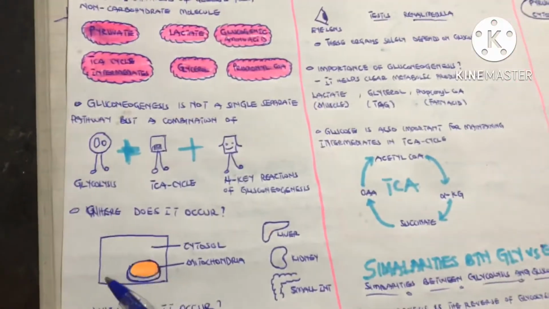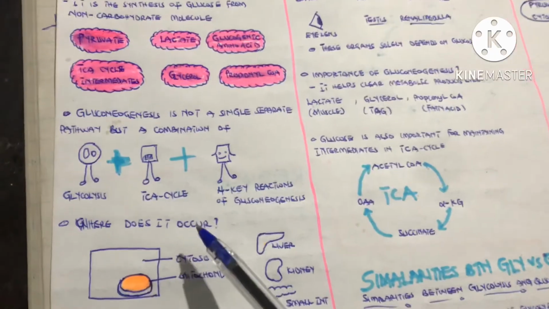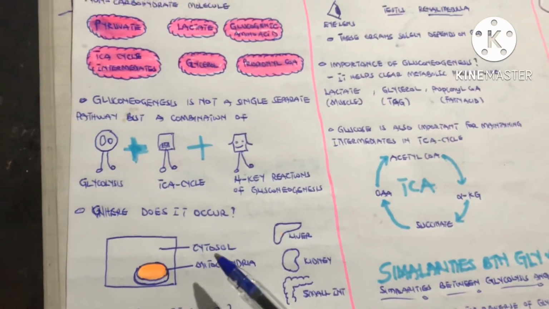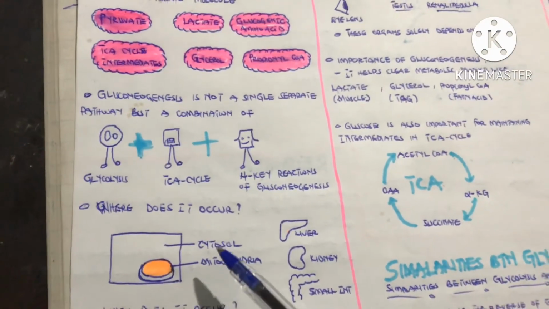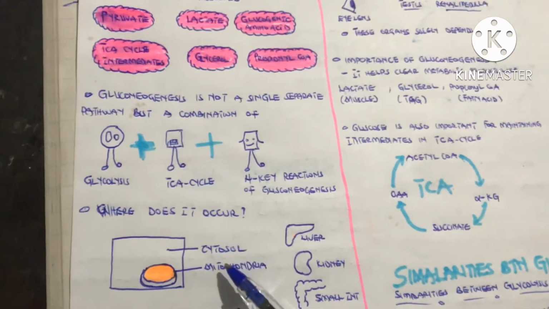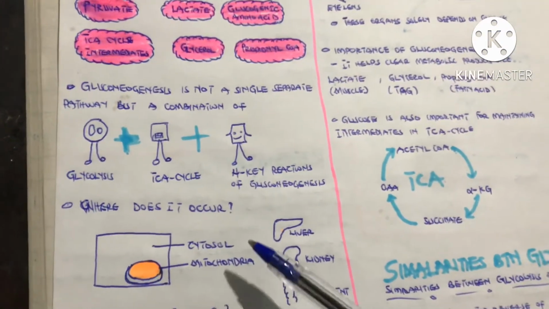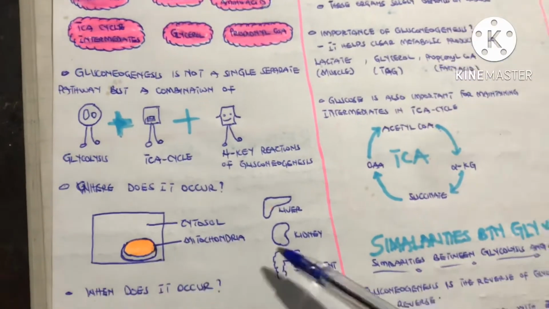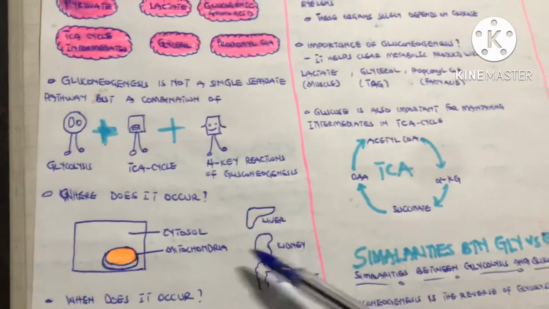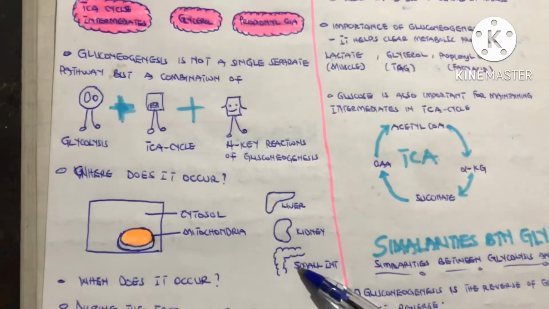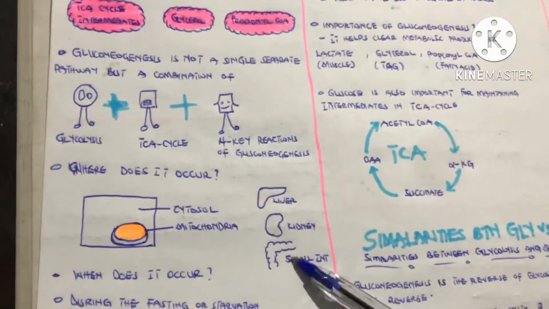Now my next question is, where does it occur? It actually occurs both in the cytosol and in the mitochondria. Part of the gluconeogenic pathway occurs in the cytosol, part occurs in the mitochondria, and it also occurs in organs like the liver, the kidney, and the small intestine.